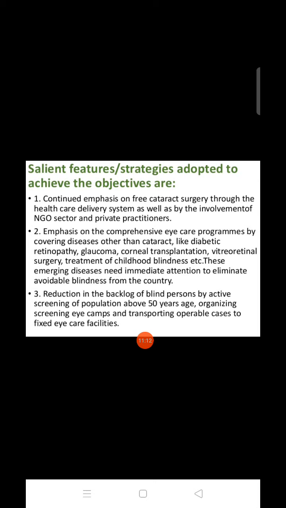Reduction in the backlog of blind persons by active screening of the population above 50 years of age, organizing screening eye camps, and transporting operable cases to fixed eye care facilities.